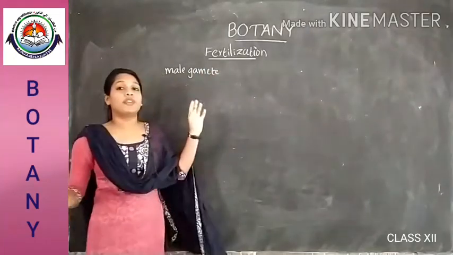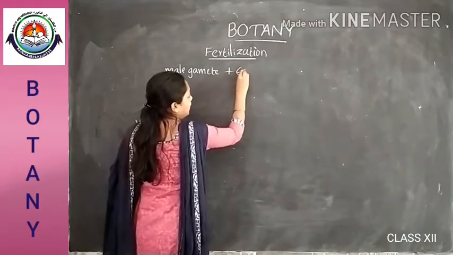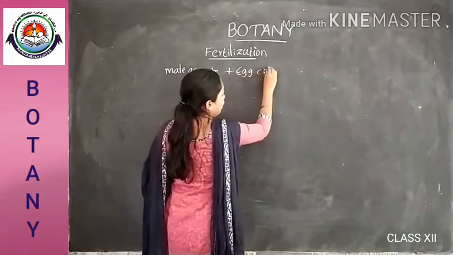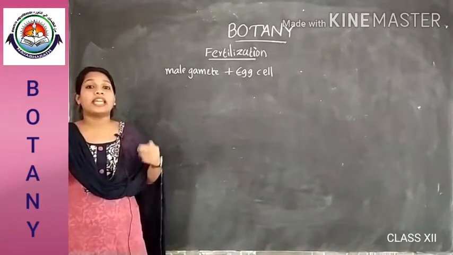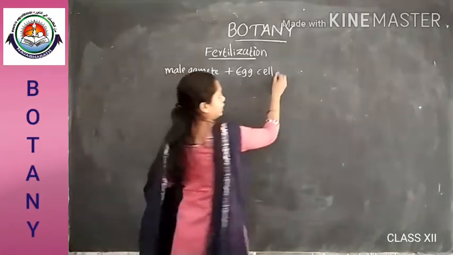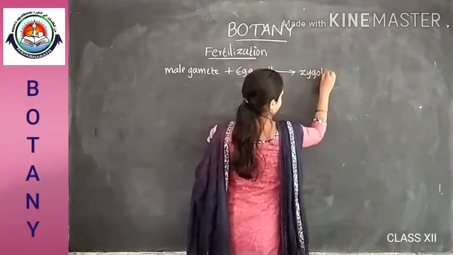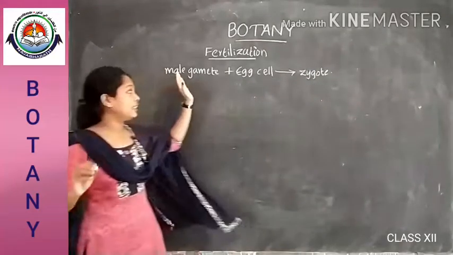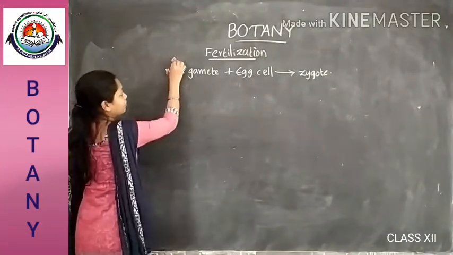One of the male gametes will fuse with the nucleus of the egg cell, and it will lead to the production of a diploid zygote. This process is called syngamy.